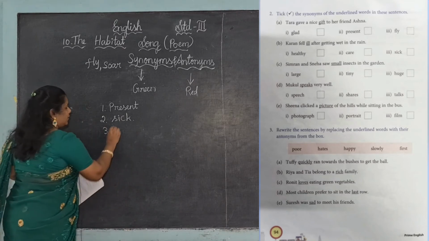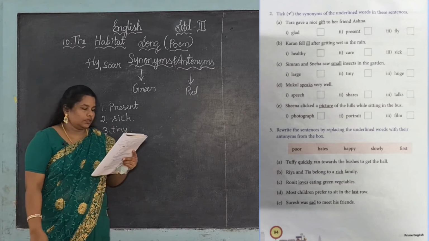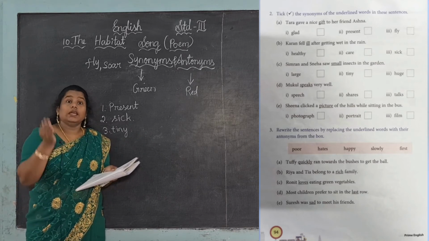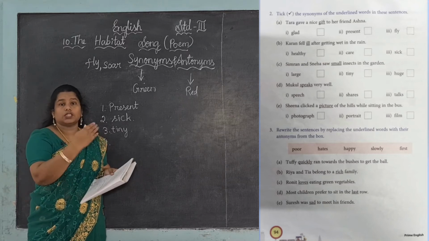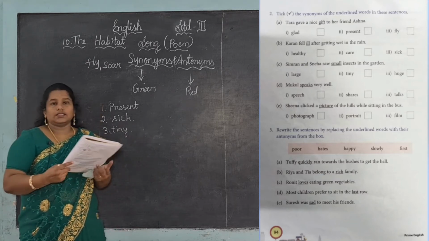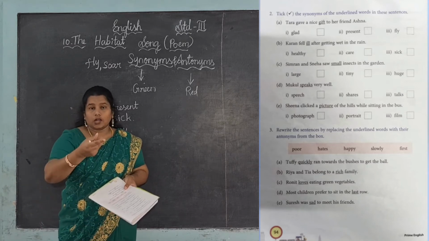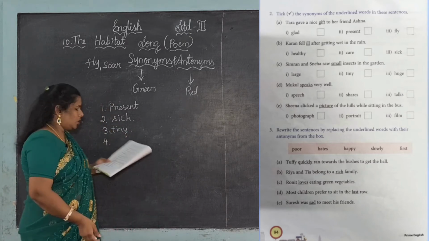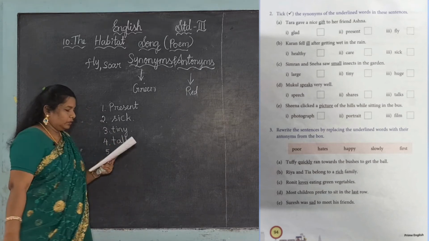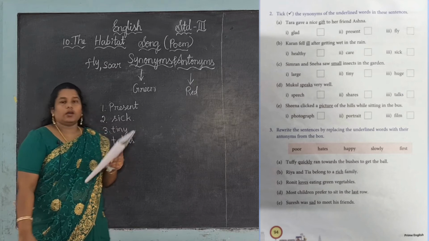Small, we already learned just now. Small means tiny. Next one, speaks. Speaks means we are speaking, right? Speech means giving a speech, like on Independence Day. So it is not share, because share means we are sharing something. Talks. Speak and talk both have the same meaning. So the answer is talk. Next, fifth one, picture. Picture means it is a photo, right? So photograph.